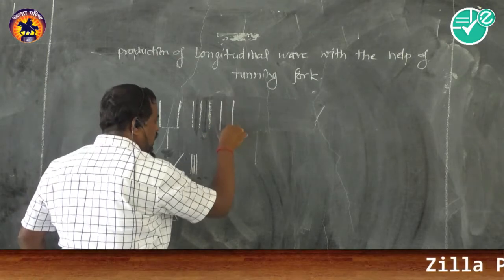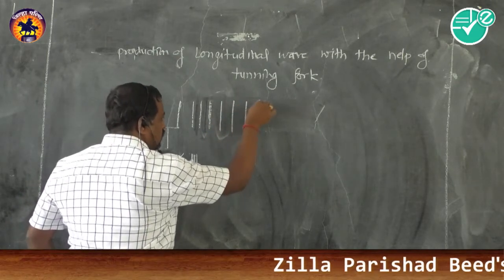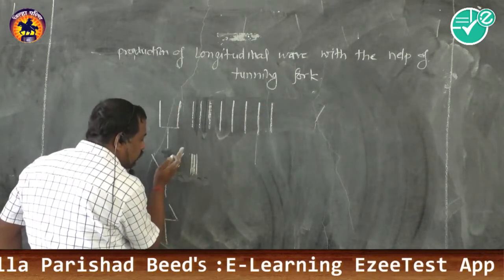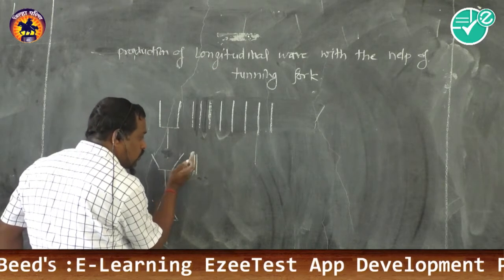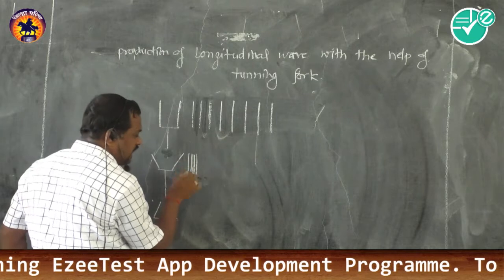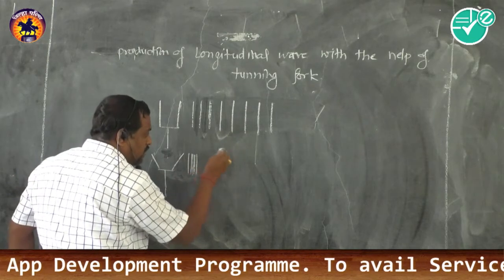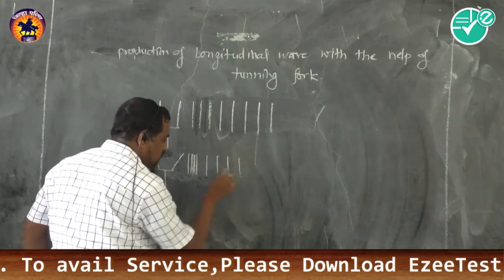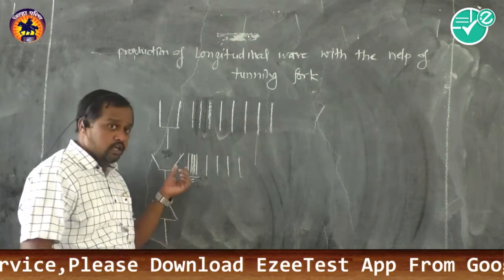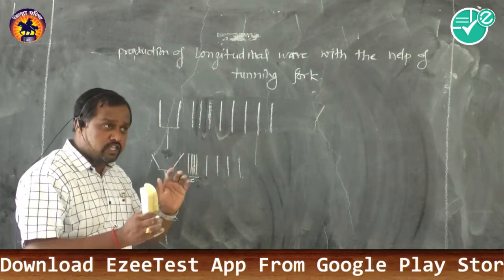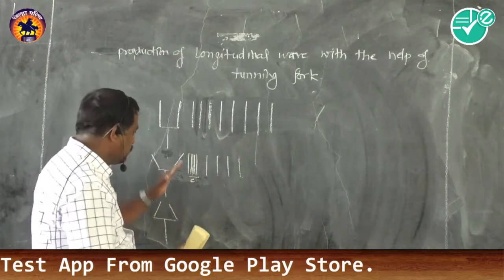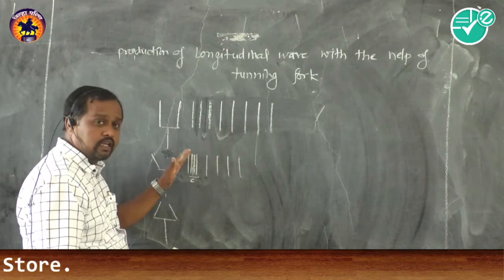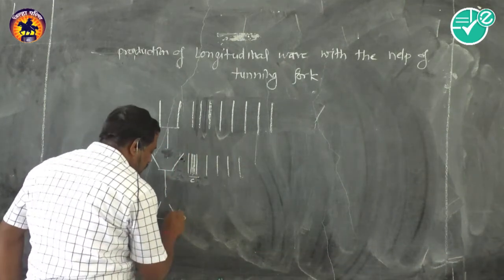That means we will come clear. We understand this clearly. These are the equidistant layers. Here, when one prong moves outward, the air layers near that prong get crowded, and the compression is formed. The rest of the layers are the same as they were. They will not change. Here, compression is formed. It takes place in a very short interval of time. Only compression formed.